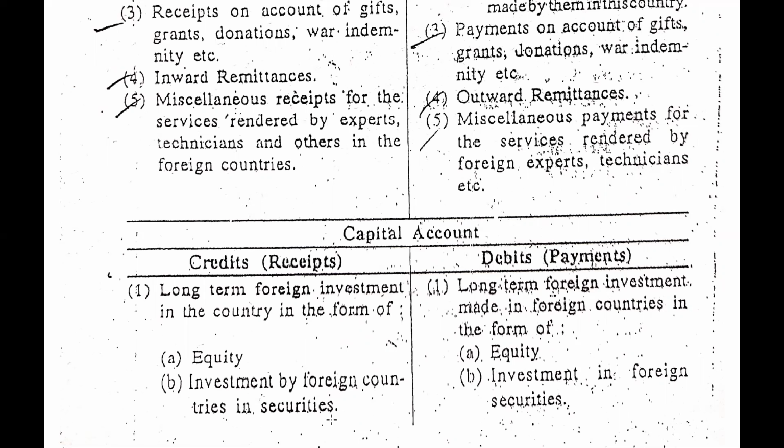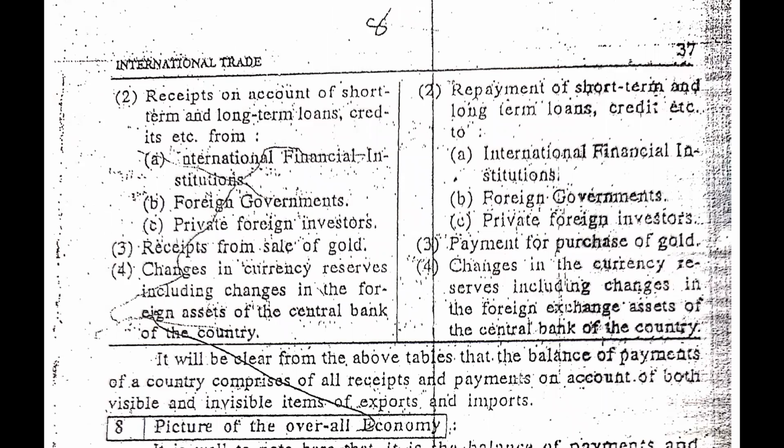Whenever the citizen of a country buys the shares of other companies in different countries, it will be considered in the capital account. And when a foreign country comes to India and does the investment in some of the companies, it will also be considered in the capital account. In the debit side, it will be totally inverse.